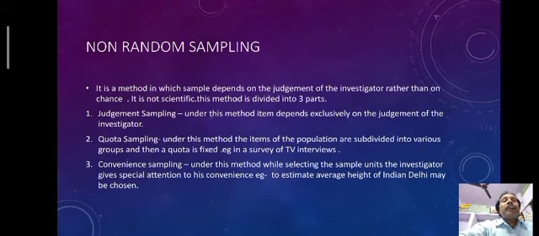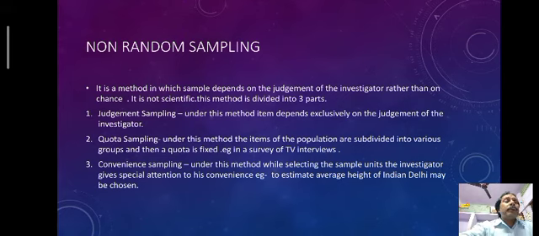Under this method, the items of the population are subdivided into various groups and then a quota is fixed. For example, in a TV survey, suppose the TV channel wants to take interviews related to a particular topic, such as at present the Ram Janmabhoomi Babri Masjid issue. First of all, it wants to take ideas from 500 people, but all 500 people cannot come from one particular group.